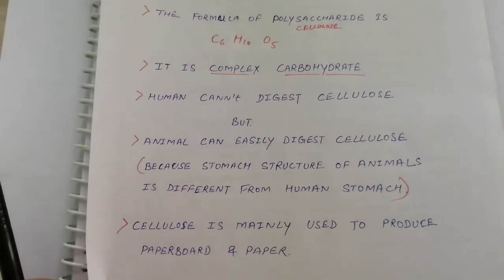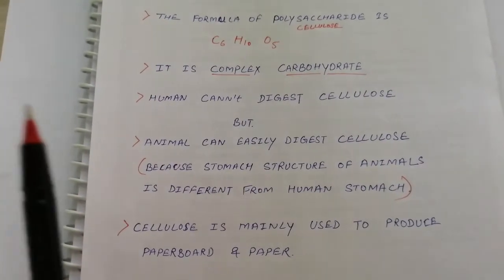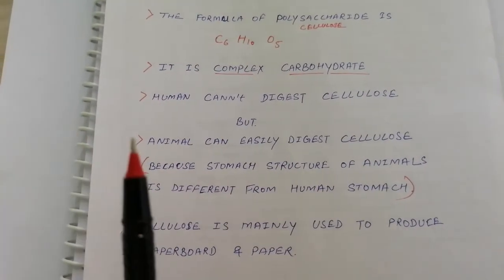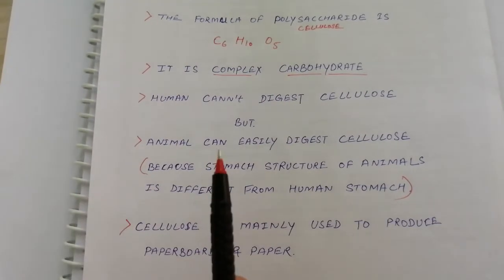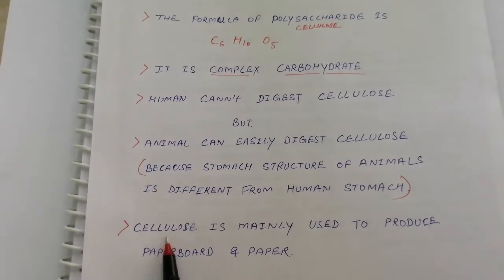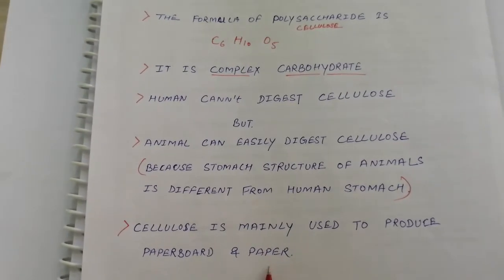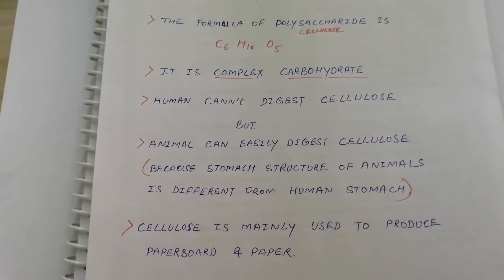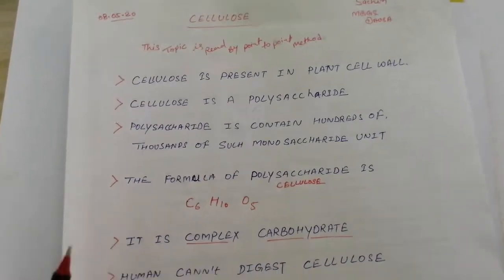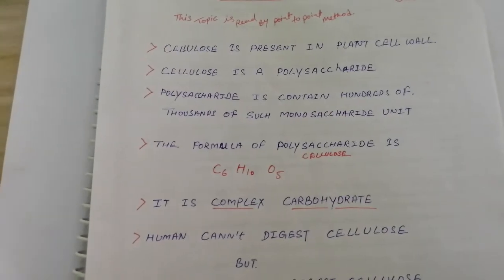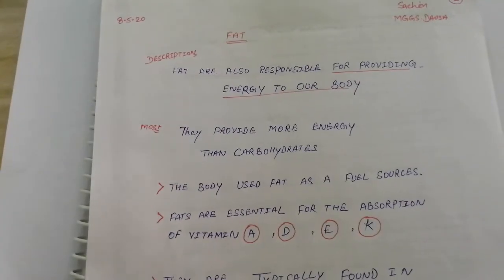Cellulose is mainly used to produce paperboard and paper. In the exam, we use paperboard. So we also know cellulose is mainly used to produce paperboard and paper. Okay, that's the topic of cellulose complete. Now we learn the next topic of this chapter, components of food.